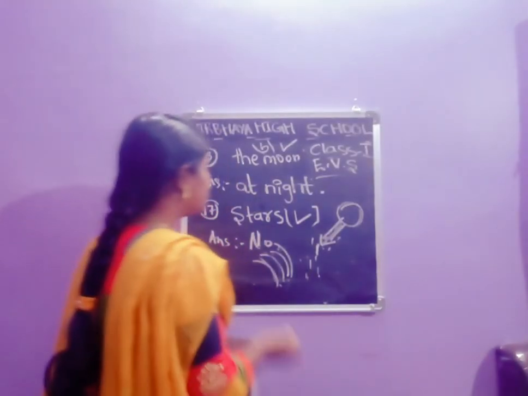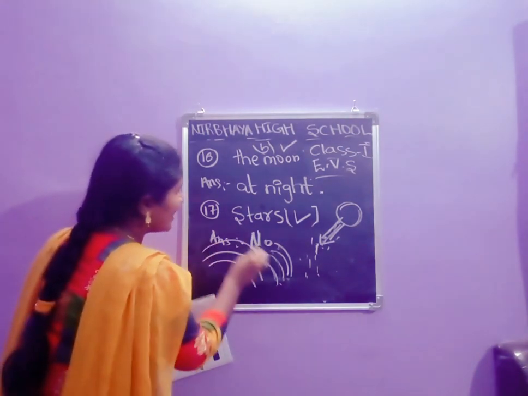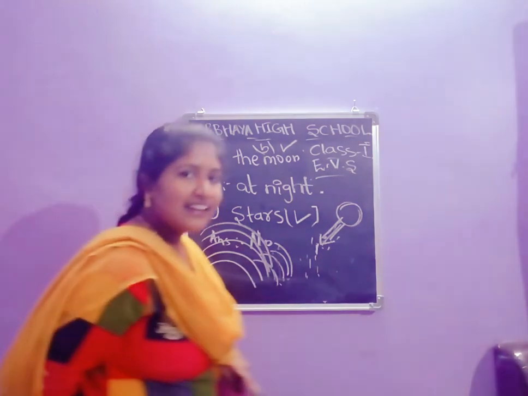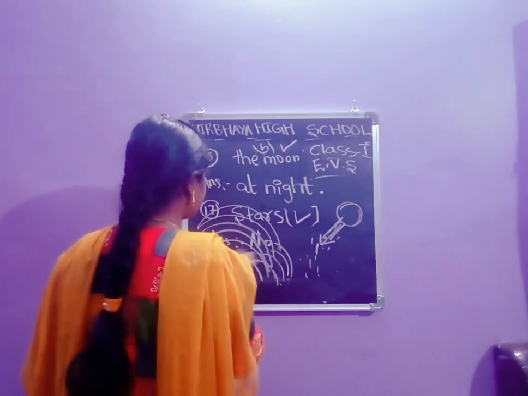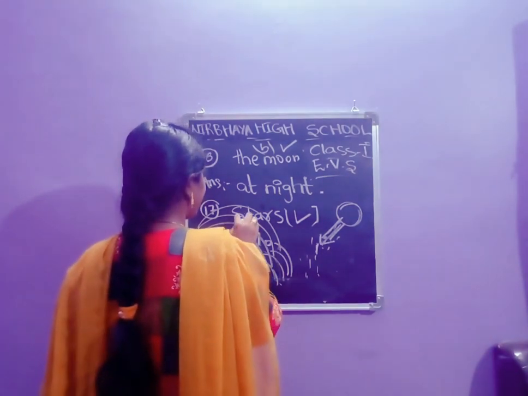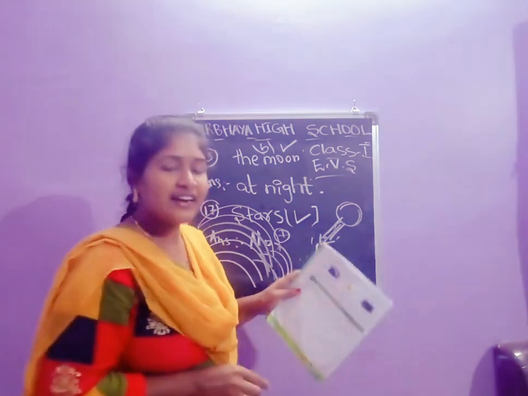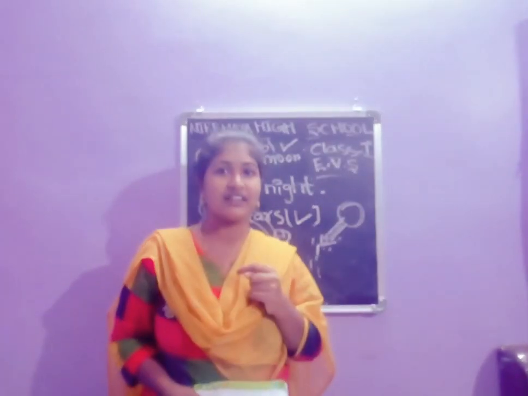How should you draw? Draw 7 lines. How many colors does the rainbow have? 7 colors. So you have to use 7 colors: 1, 2, 3, 4, 5, 6, 7. So you have to use 7 colors and draw the rainbow. This is your homework, children. Tomorrow I will check.